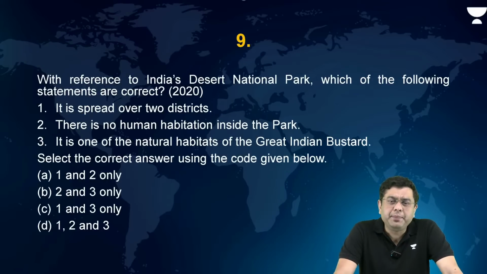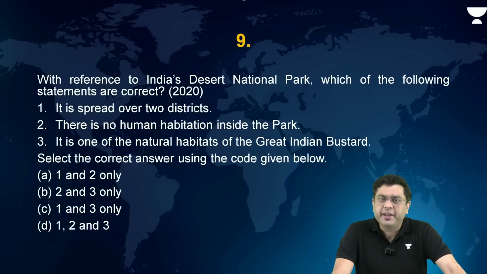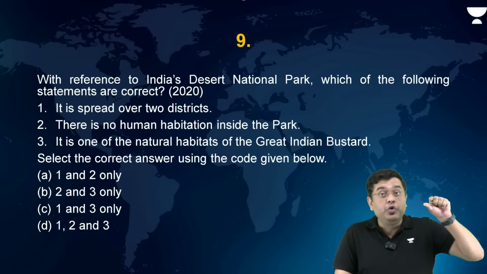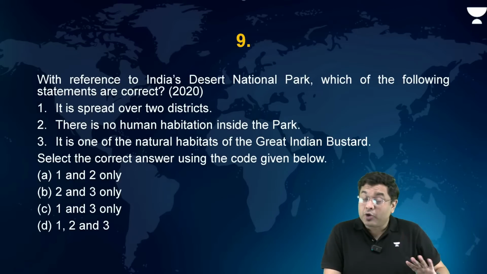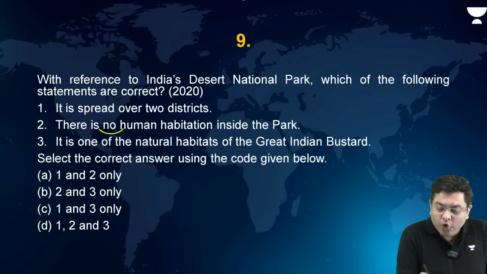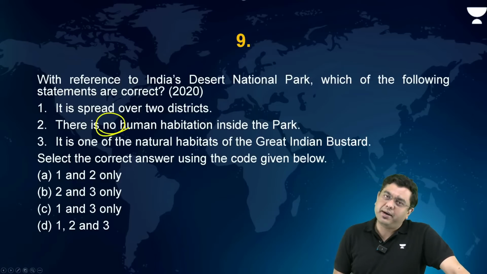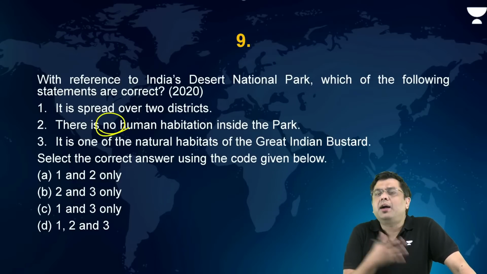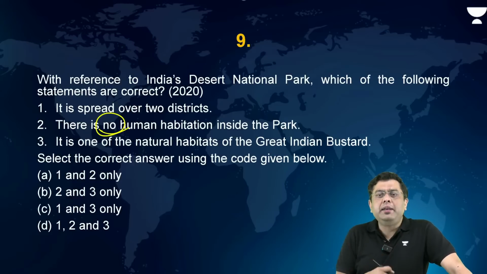Now, this question can be easily solved with the help of the elimination methodology. If you use elimination and take a look at absolute terms, this question can be solved very easily. So here, there is no human habitation inside the park. There is hardly any place, particularly in the most populated country of the world, where you will not find any human habitation.